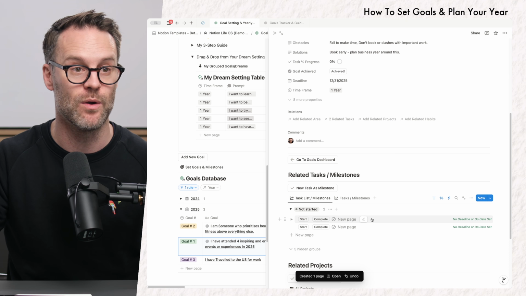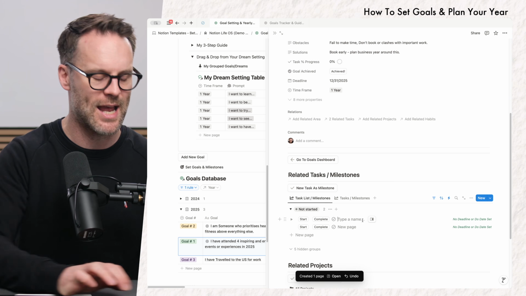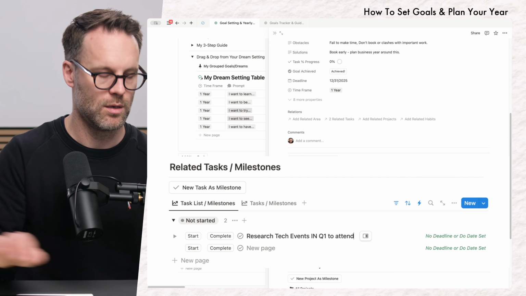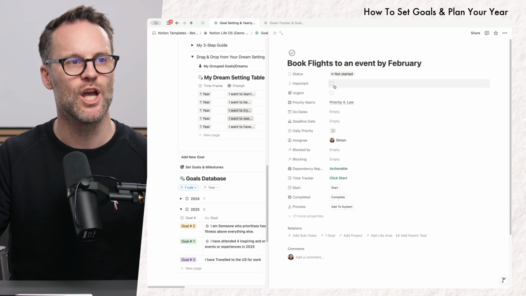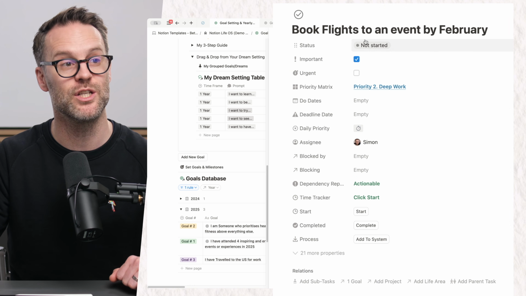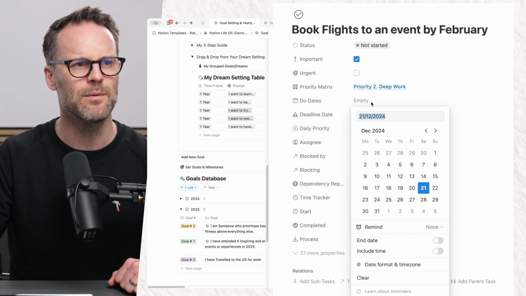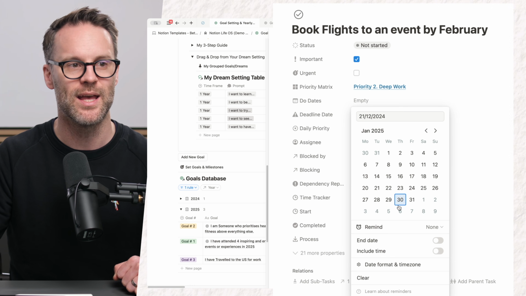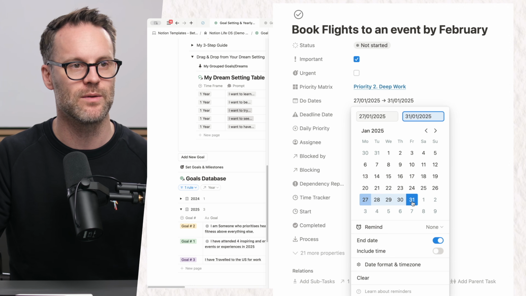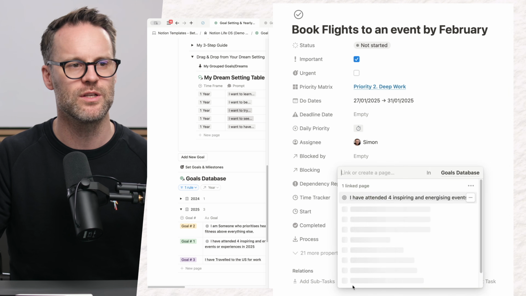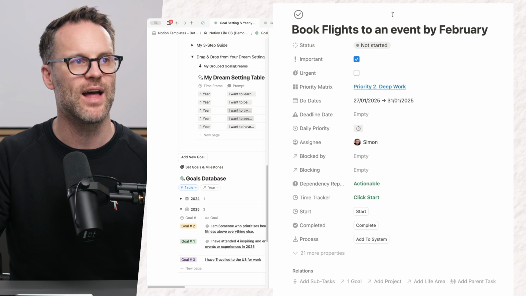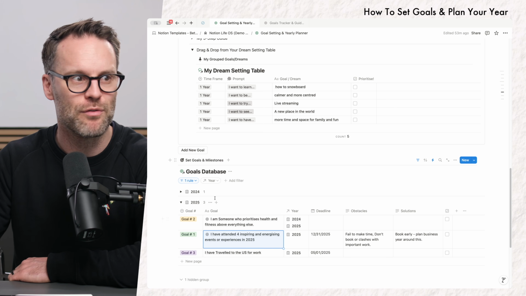I can add some new items in here, and I'm going to say, for example, and when you do this, you can decide if a task is important or urgent. I'm going to say it's important. I'm going to make sure that I give myself a time to do it, to really commit myself to it. So we can give it like that, shift to make that time. It's linked to a goal. You can see here, it links back to the goal. And that is the joy of it. You could then work through this.